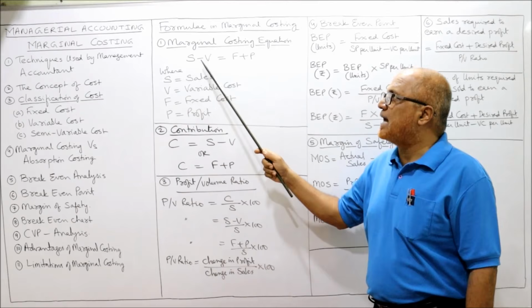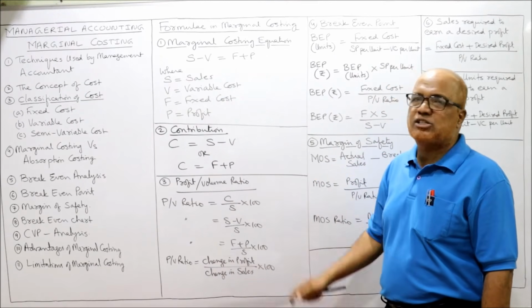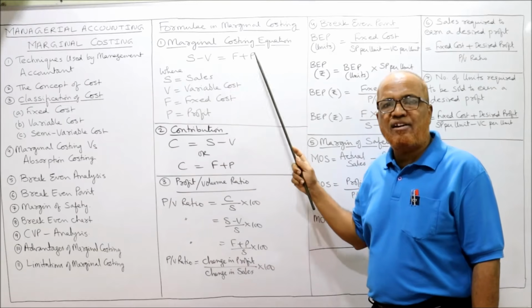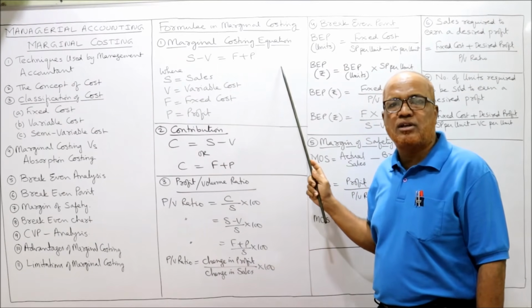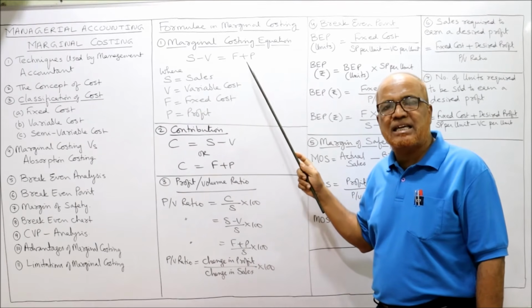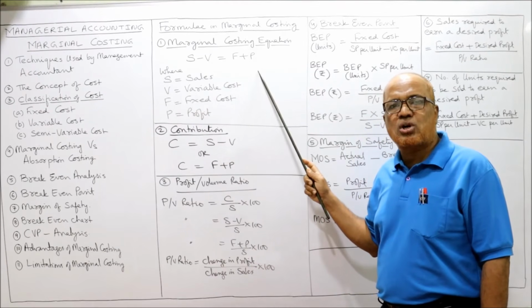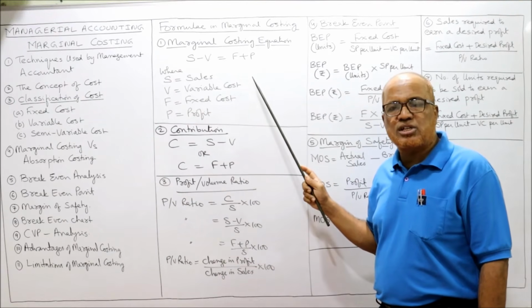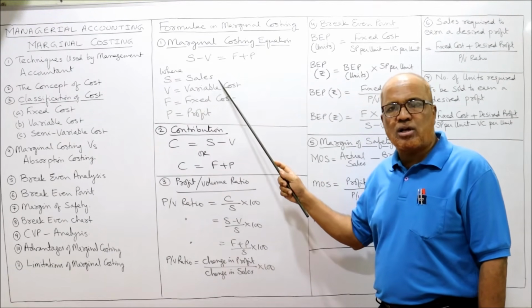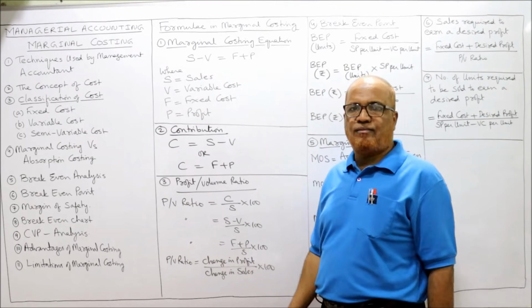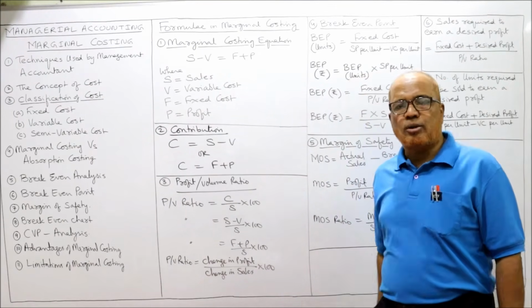Marginal costing equation is S minus V is equal to F plus P. S means sales, V means variable cost, F fixed cost, P profit. So sales minus variable cost will be exactly equal to fixed cost plus profit. First equation, first formula.